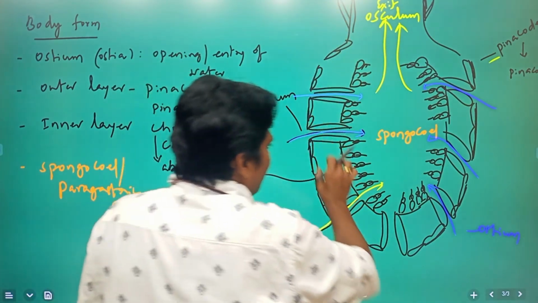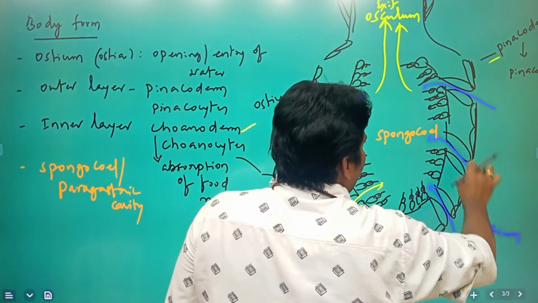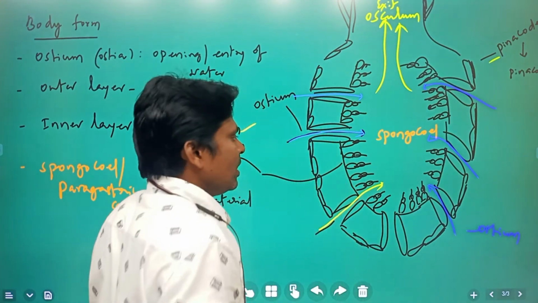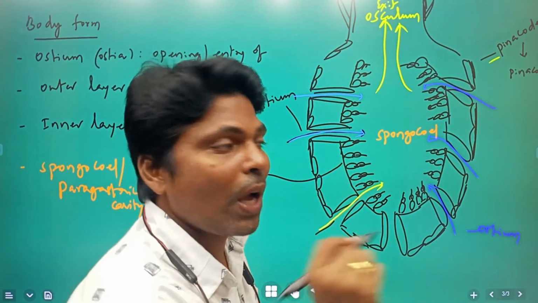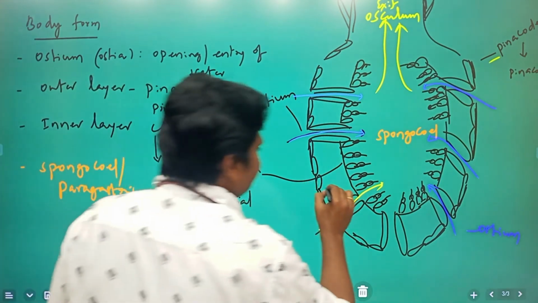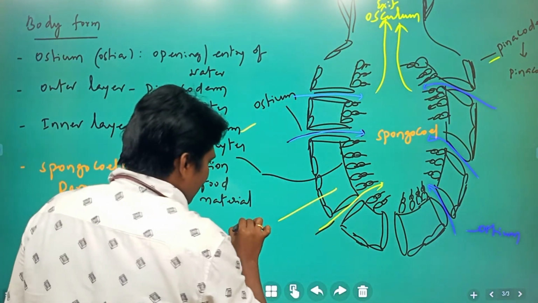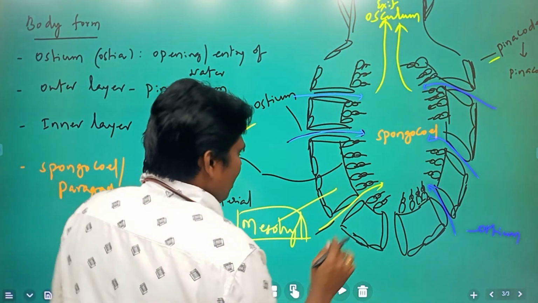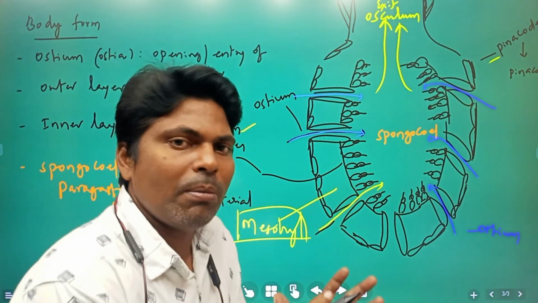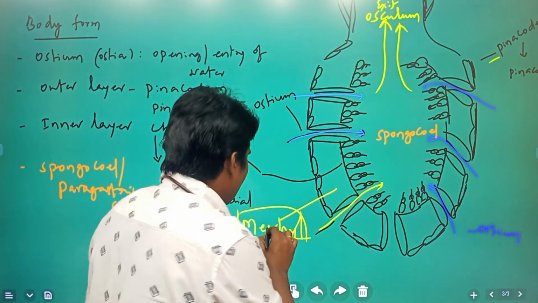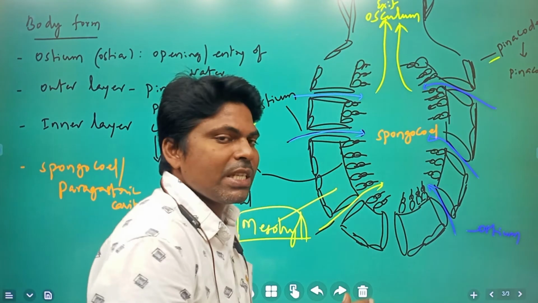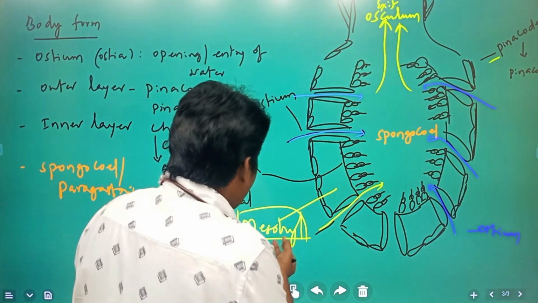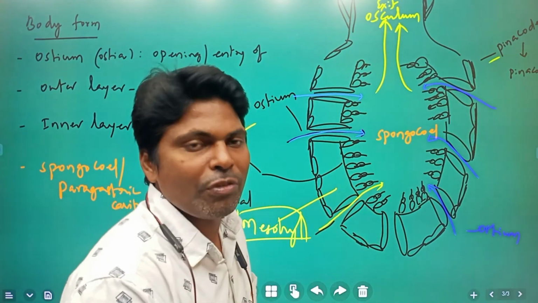If you observe, between the pinacoderm and choanoderm, many amoebocytes are present. This layer we call the mesohyl, the middle layer, which contains various amoebocytes.